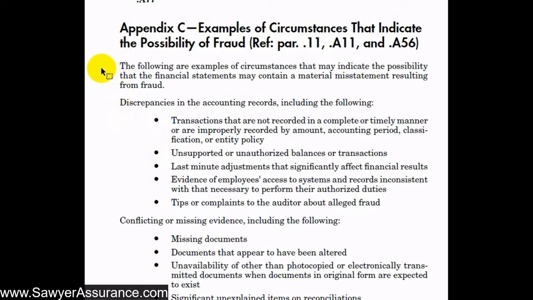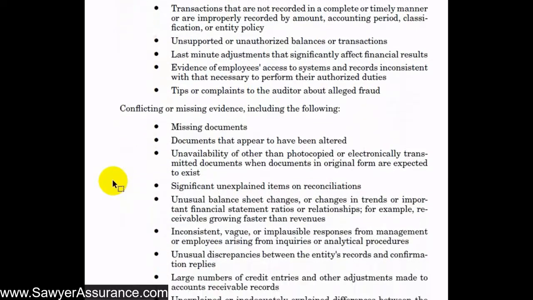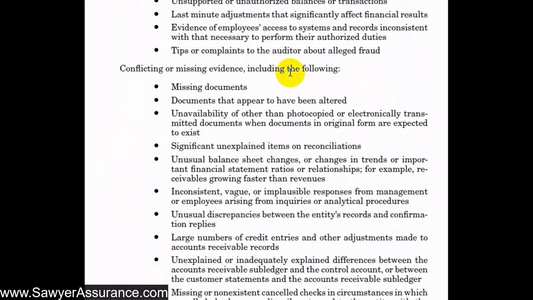The first examples of circumstances that might be a possibility of fraud are discrepancies in the accounting records. This might be transactions that are recorded improperly, or not supported, or last-minute adjustments right before the financial statements are printed. Employees' access to systems might be a little bit too flexible, and maybe another employee has told us there's fraud related to that aspect. So the next section might be conflicting or missing evidence.